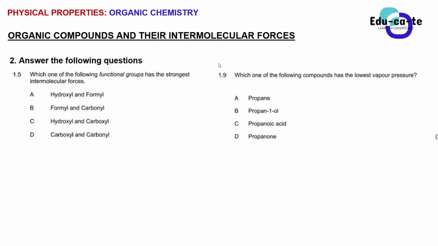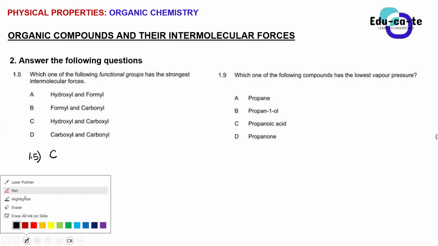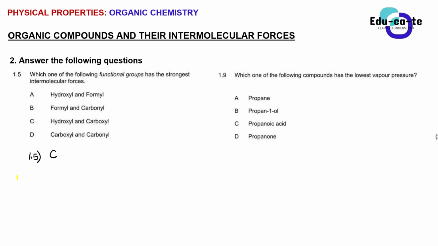C. Okay, someone says C here. Who is it? Is it Bandisile? Bandisile says C. Why did you pick C, Bandisile? Because the functional group of the hydroxyl is alcohol, and carboxyl is carboxylic acid. Exactly.